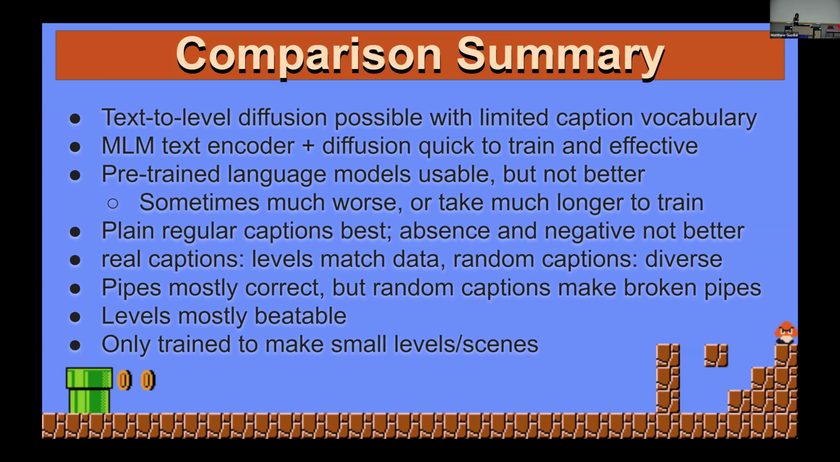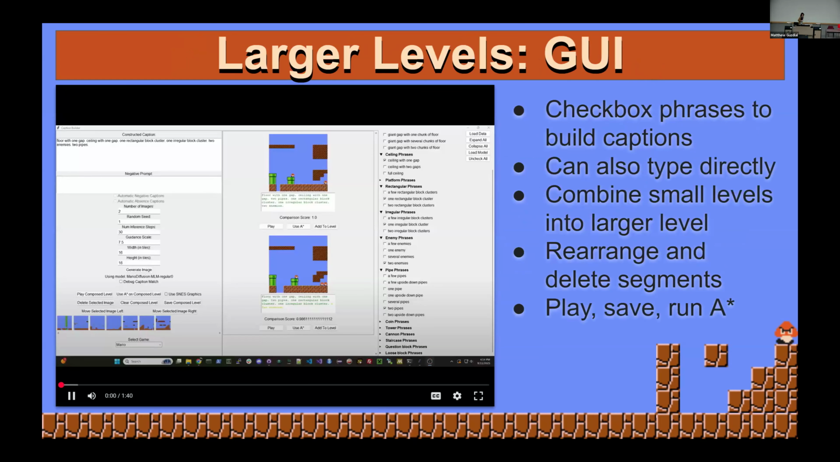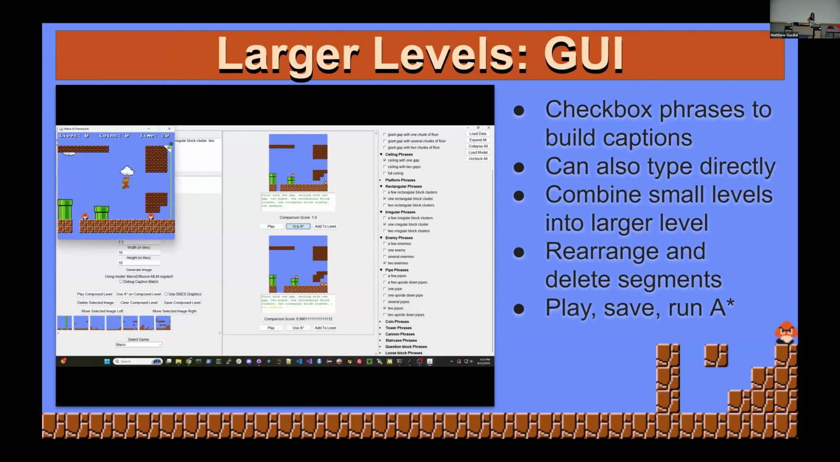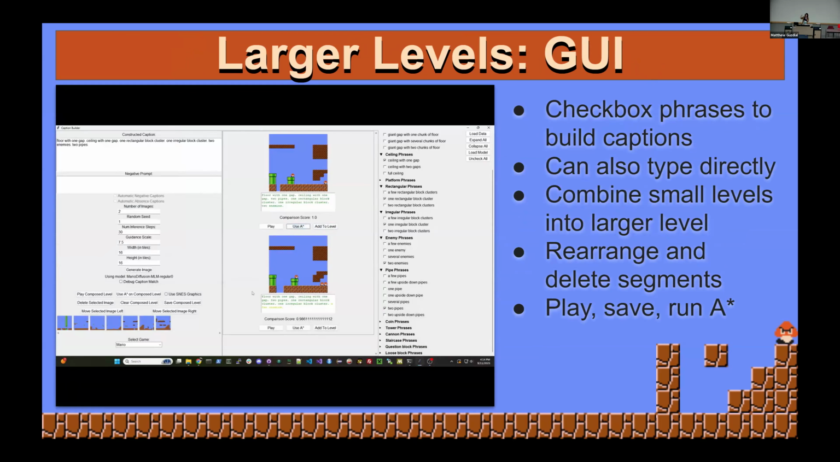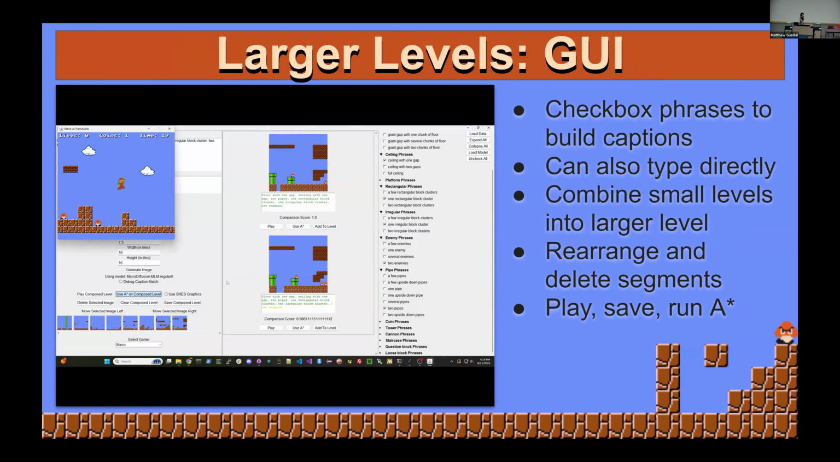So in order to compensate for that, we've created a GUI, which allows a human user to construct larger levels directly from the model. So you can give it inputs and then say, hey, I like this little level scene, I like this little level scene, construct it into a little level, and then you could play it yourself, have A-star play it, and do all that, and then save it externally.